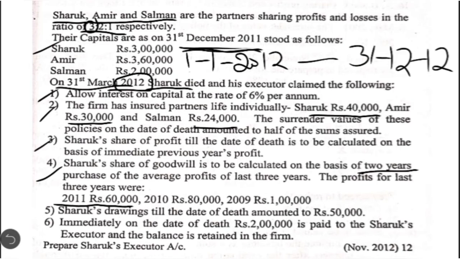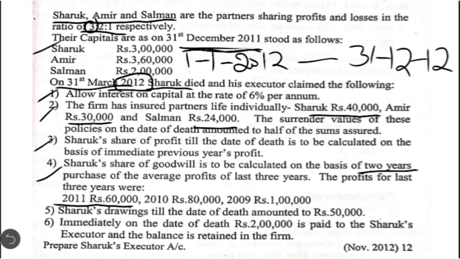Then we have to calculate what is Shahrukh's share, that is deceased partner's share, which comes to 3 by 6. Okay, 3 by 6 into value of goodwill of the entire firm. We will get some amount. That is the amount which the remaining partners have to give to the deceased partner. So the adjustment entry would be remaining partners' capital account debit to deceased partner's capital account. This distribution between the remaining partners, Amir and Salman, will be done in the gain ratio.